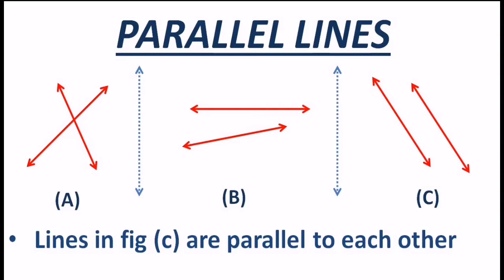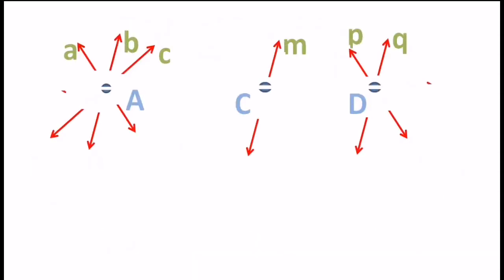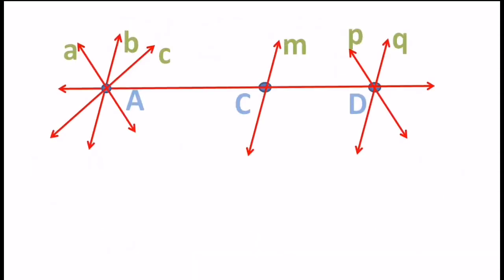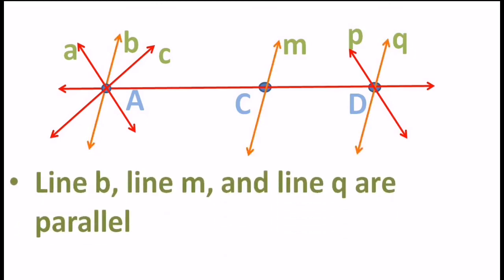So let's try to identify parallel lines with a few more examples. Same diagram, the way we did for the concurrent lines. In this diagram we have to identify the parallel lines first, and the shining ones are nothing but the parallel lines, correct or not? So line B, line M and line Q, if you increase the length of these lines, they are not going to intersect. They will never intersect, and hence they are the parallel lines, correct or not?